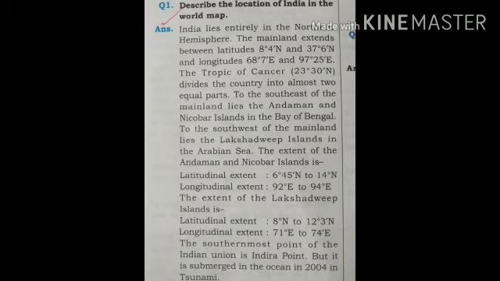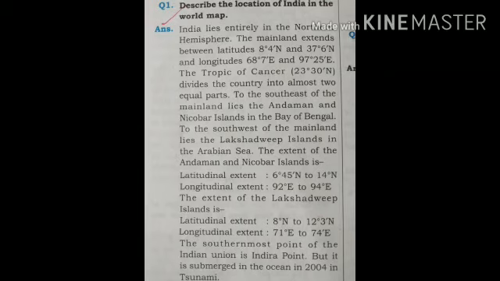Longitudinal extent 92 degree east to 94 degree east. The extent of the Lakshadweep Islands is latitudinal extent 8 degree north to 12 degree 3 minute north. Longitudinal extent 71 degree east to 74 degree east.